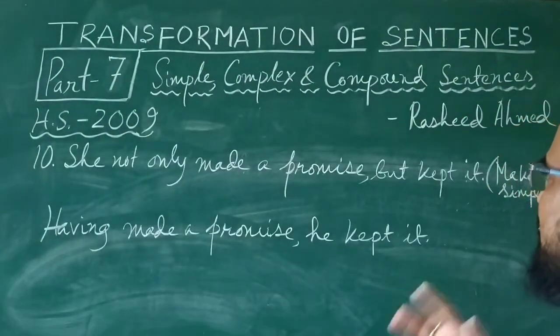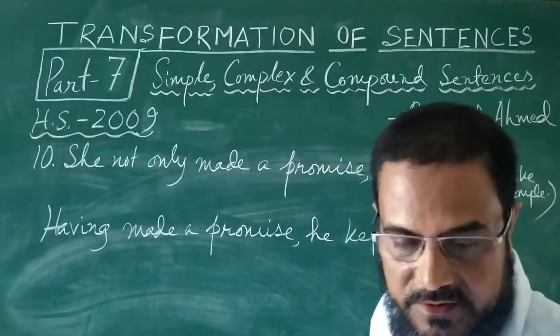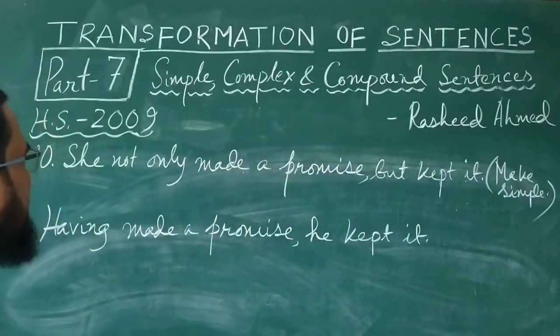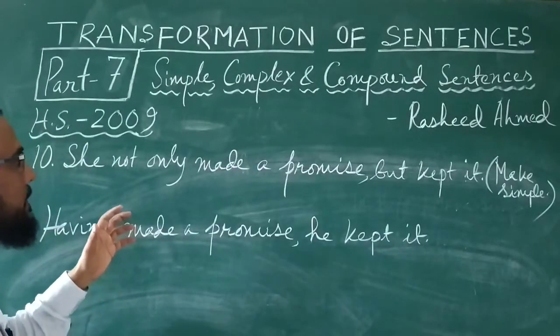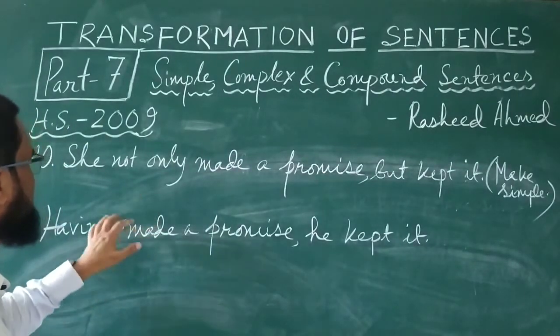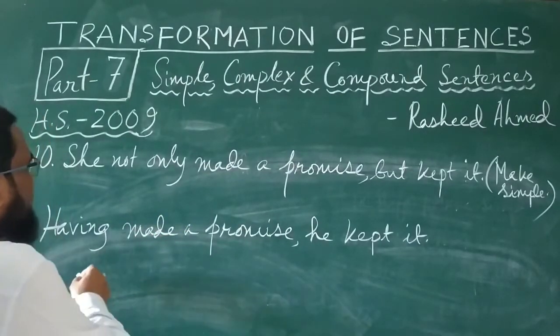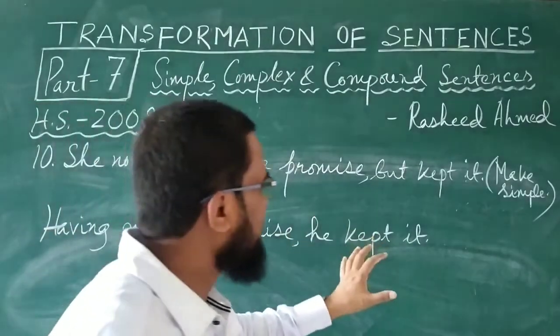She not only made a promise but kept it. You have to make it simple, and this sentence is a complex sentence. She not only made a promise but kept it. Now, what to do then? Kept it. This part will remain the same.